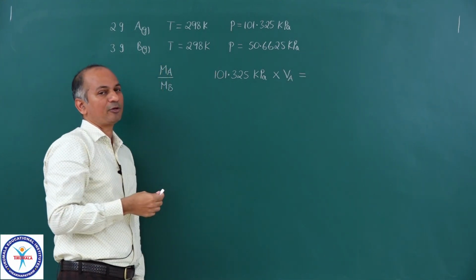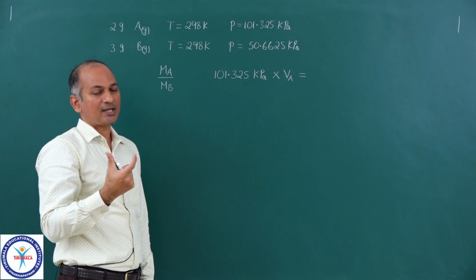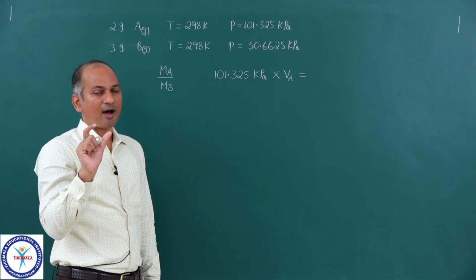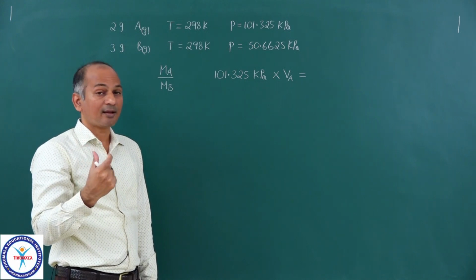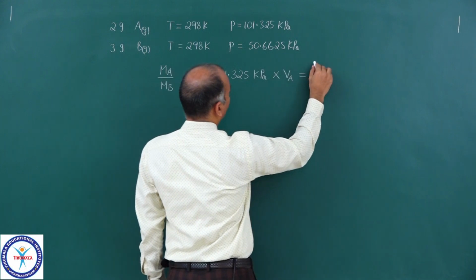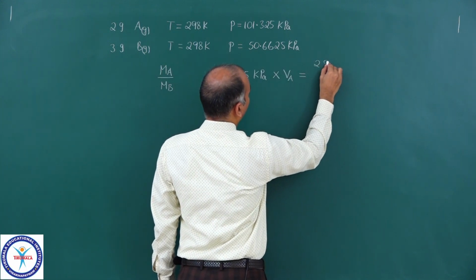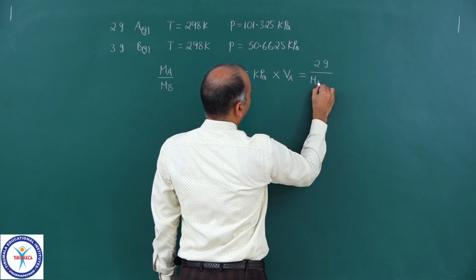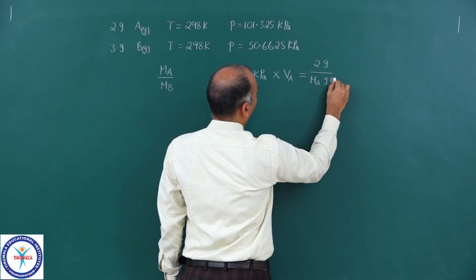How can I write down number of moles? Given mass upon molar mass, mass in grams upon molar mass in gram per mole. So given mass of A is 2, so 2 grams upon MA gram per mole.